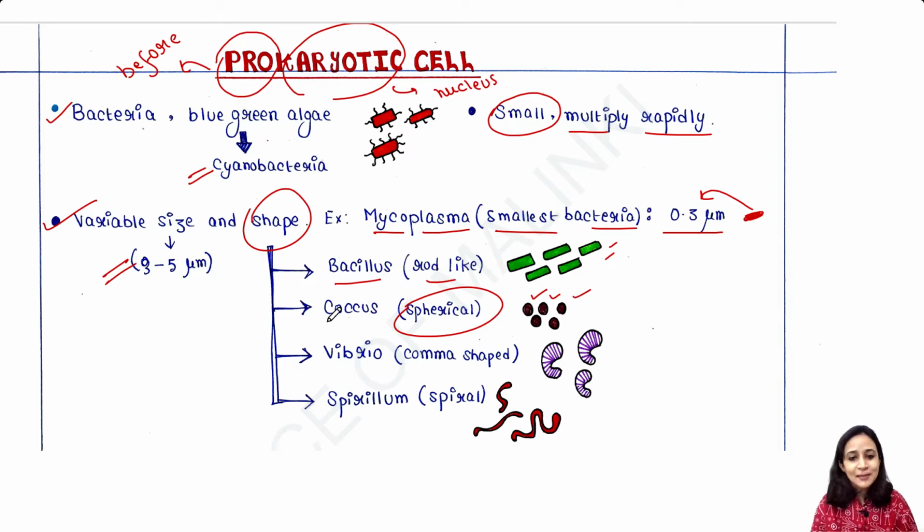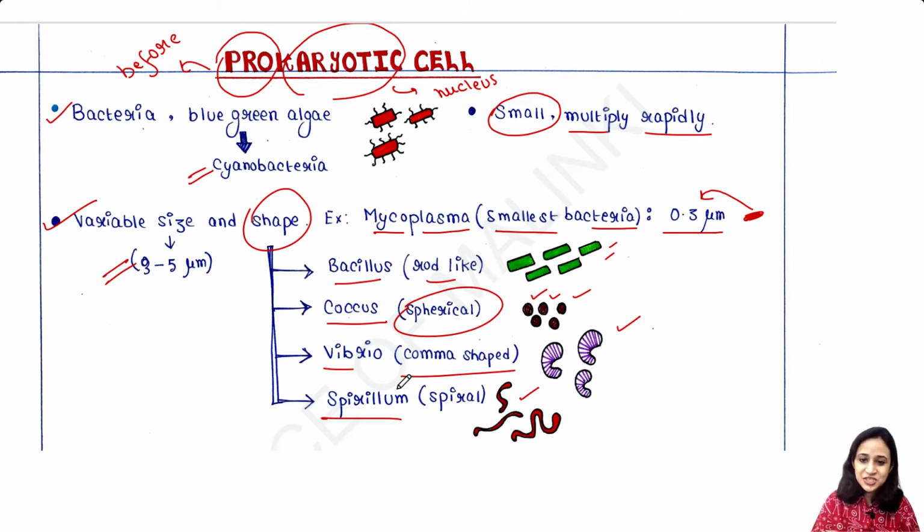So we call them coccus. Some are comma-shaped like these. So we call them vibrio. Some have spiral shape like this. We call them spirillum. These are the main 4 types of bacteria according to shapes.